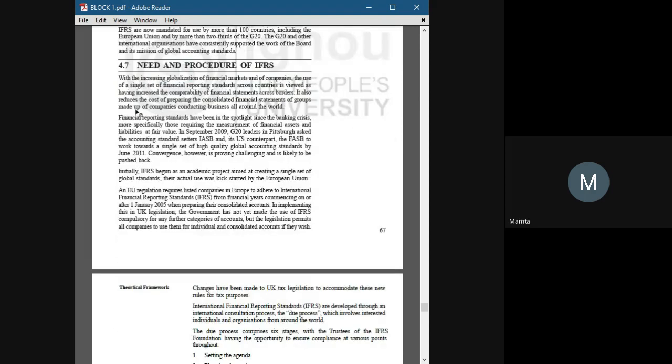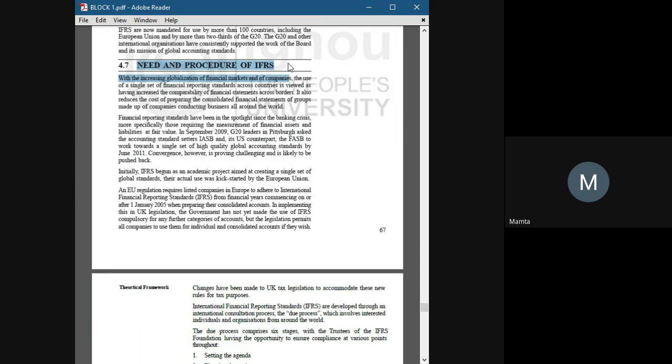Need and procedure for IFRS. I think the need is clear, because these days globalization is happening. With the increasing globalization of financial markets and companies, IFRS is required.